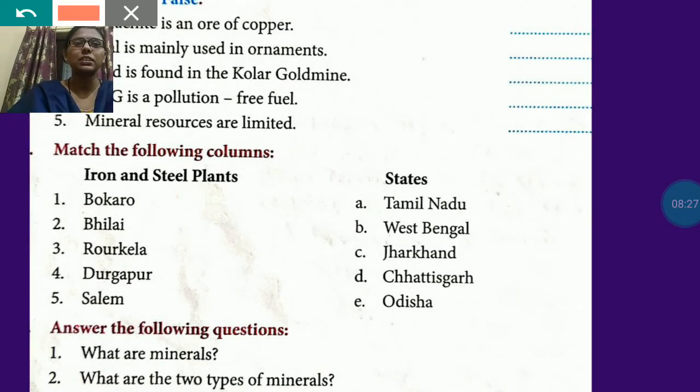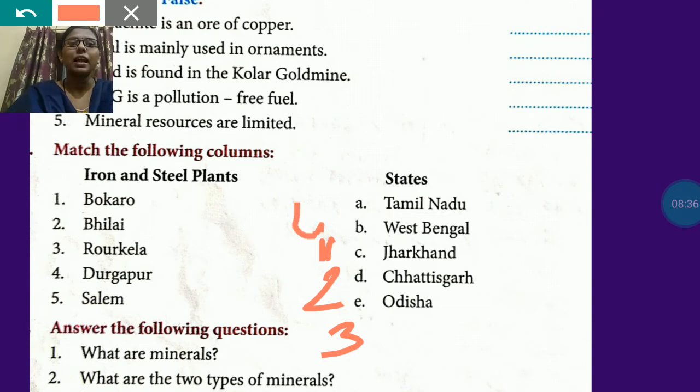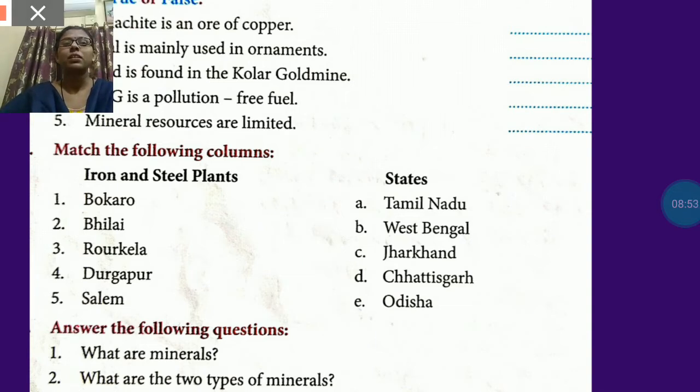Rourkela is in Odisha. Next, Durgapur is in West Bengal. And Salem is in Tamil Nadu. So the correct sequence is 5, 4, 1, 2, 3. This is the correct sequence of match the following: 5, 4, 1, 2, 3.